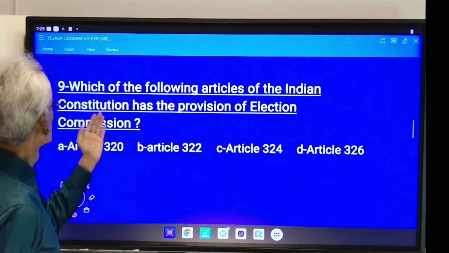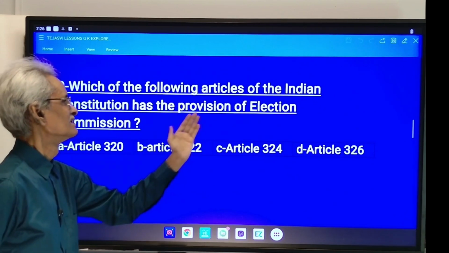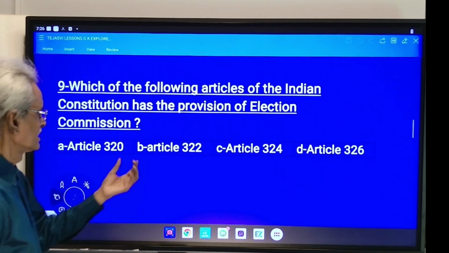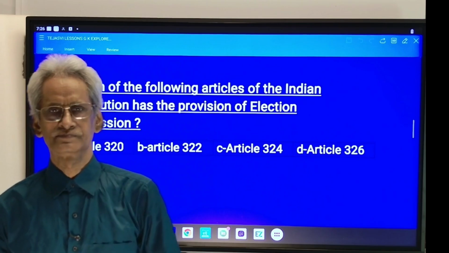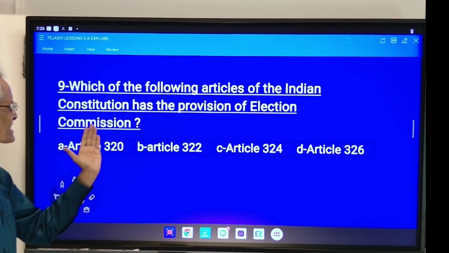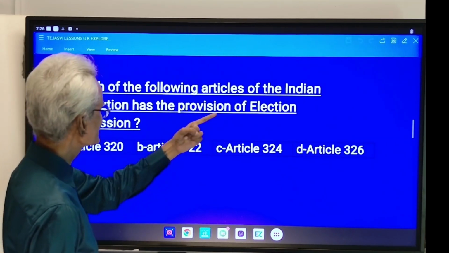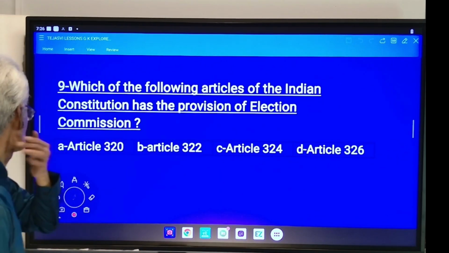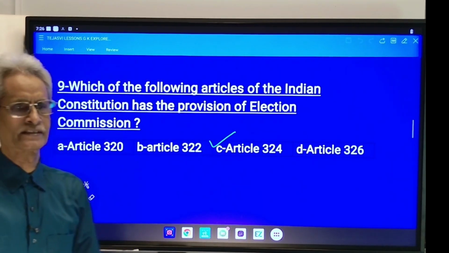Option A, Article 320, B, Article 322, C, Article 324, D, Article 326. Article 324 is the correct answer.